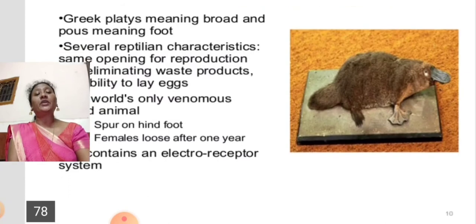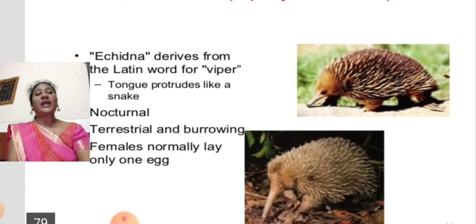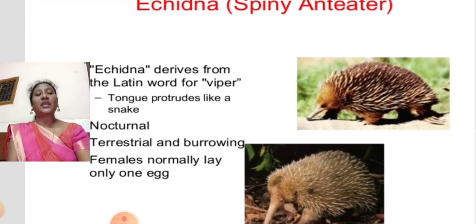Not only the duckbill platypus, we can see the echidna, the anteater. This is also an animal which lays eggs and feeds the babies with mother's milk. So they have mammary glands, and they feed their babies with milk.